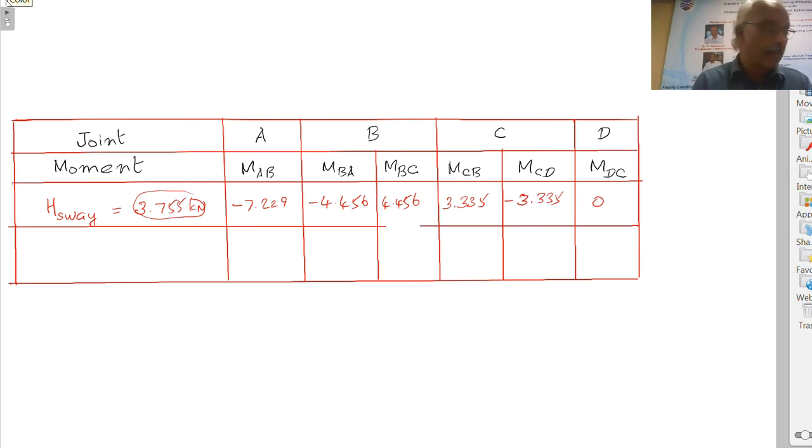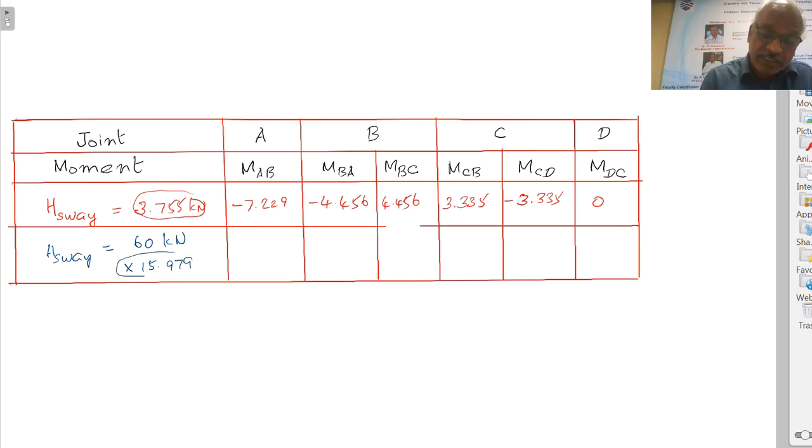Right. Now, our actual sway force, that is the only force given in the problem. So H sway equal to 60 kilonewtons, which means you have to multiply the values by 15.979.